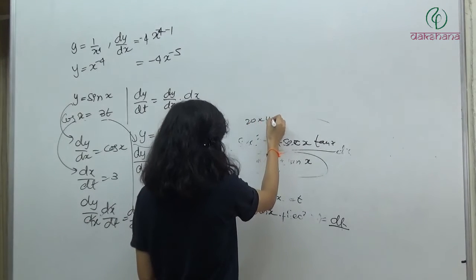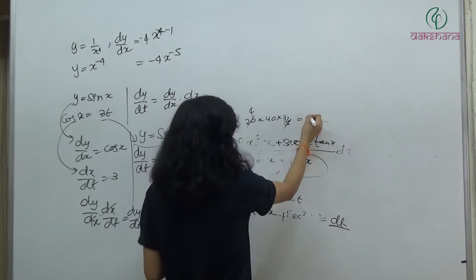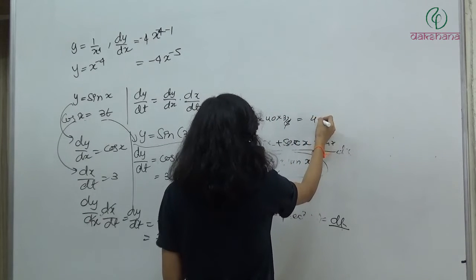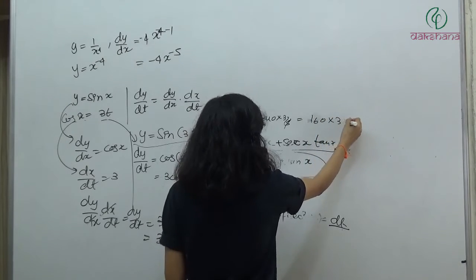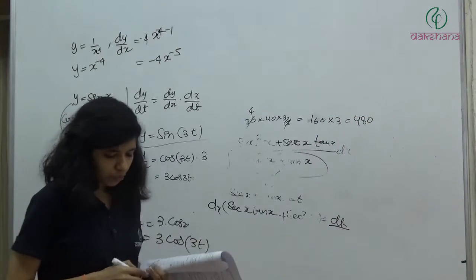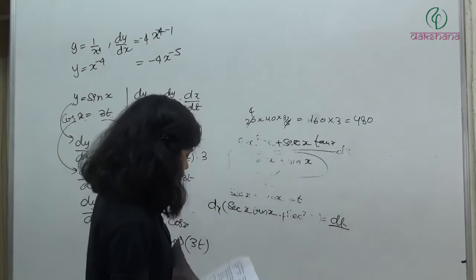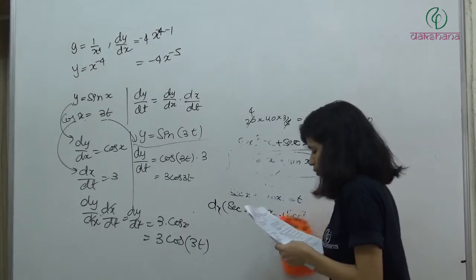20 into 40 into 3 by 5. ये आ गया 4. तो 160 into 3. 480 is the value of a dot b. आप बिल्कुल कर सकते हैं ये. So first answer will be the correct, first option.